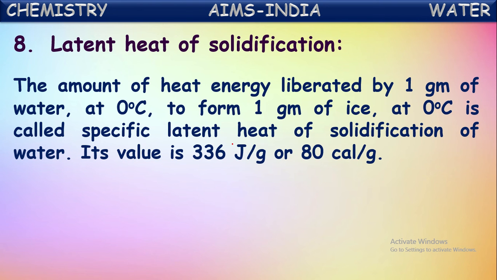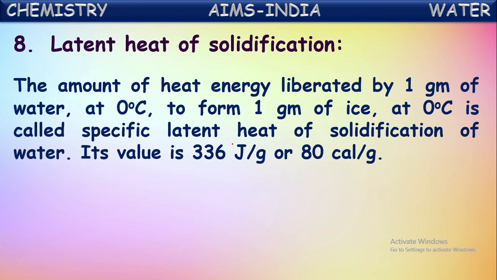Water starts freezing. The heat energy liberated by water in converting into ice is called latent heat of solidification. It is the amount of energy liberated by 1 gram of water while converting into ice. We know any system, any liquid, will release energy while solidifying.